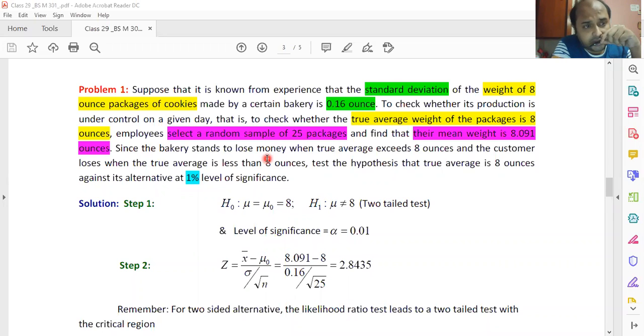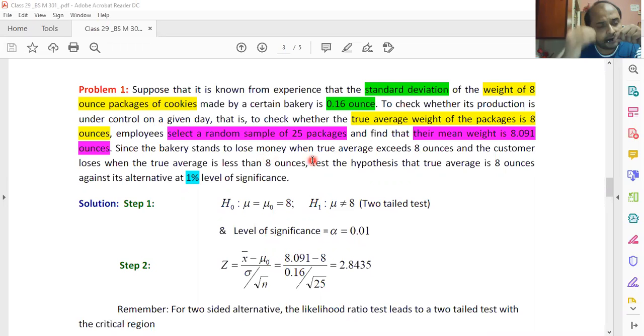If they are manufacturing cookies and setting the cost based upon the size of the cookies, then if the weight is greater than 8 ounce and the cost is set on the basis of 8 ounce, they are losing money. And if the cookie is less than 8 ounce, then the customer is losing, because the customer is paying for 8 ounce cookies and getting less than that.